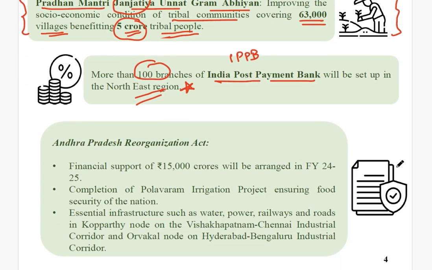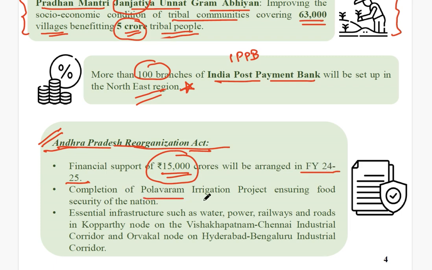Next, about the Andhra Pradesh Reorganization Act: financial support of 15,000 crores will be arranged in financial year 24-25. Actually, when the Reorganization Act came into being, these things had to be fulfilled, but they were left. So this has been covered this time. It has been declared that financial assistance of 15,000 crore will be arranged in this financial year, and the Polavaram irrigation project in Andhra Pradesh will be completed in this financial year.